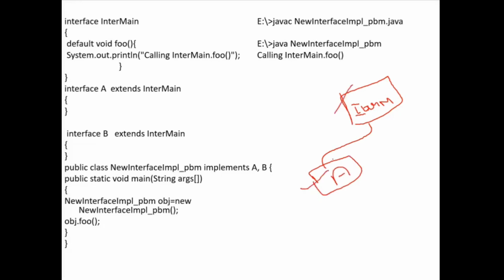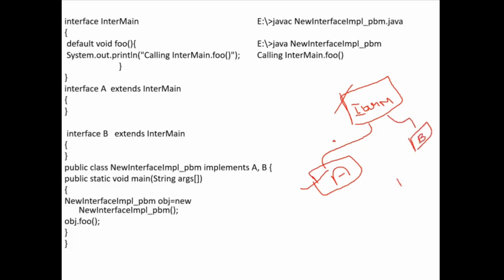So then what do I have to use for inheritance? Here, extends. If this A were a class, what would I have to use? Implements. Okay, now B. So this is a hierarchical inheritance.